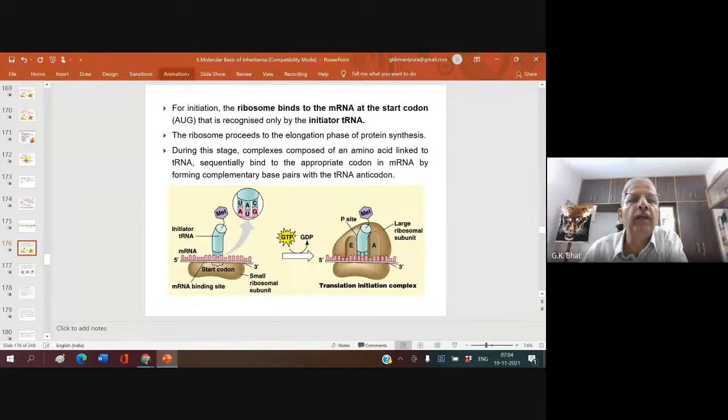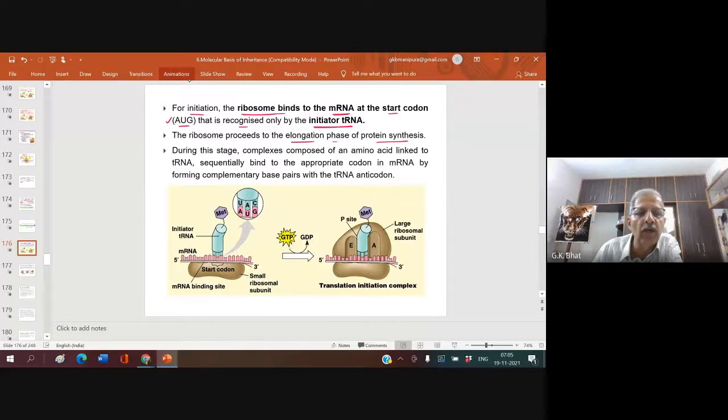For initiation of protein synthesis, the ribosome binds to the mRNA at the start codon. What is the start codon? AUG. That is recognized only by the initiator tRNA. Then the ribosome proceeds to the elongation phase of protein synthesis. Look here, it binds to the mRNA at this start codon.